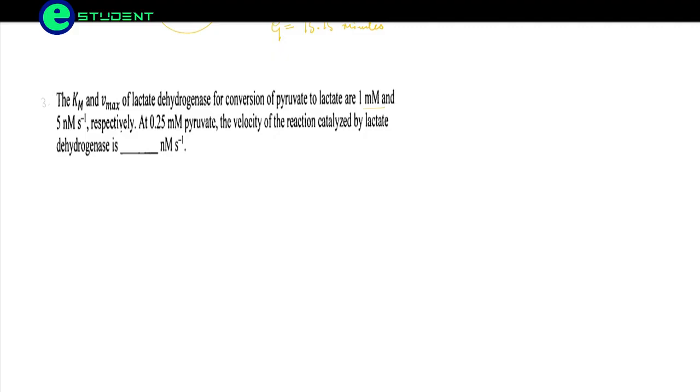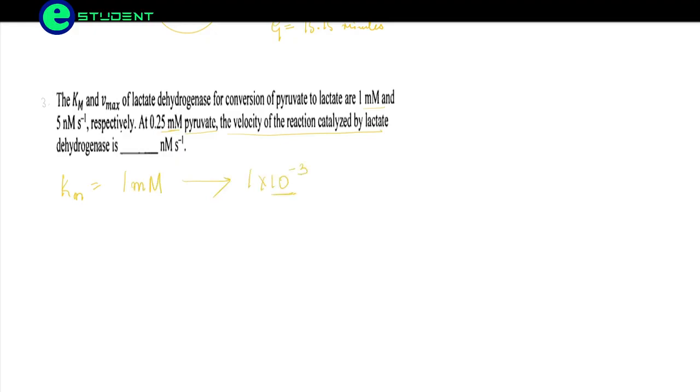At 0.25 millimolar pyruvate, the velocity of the reaction catalyzed by lactate dehydrogenase is. What they have given in the question: Km is equal to 1 millimolar, which is 1 into 10 to the power minus 3.